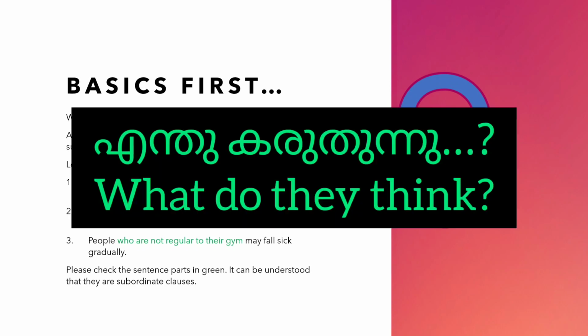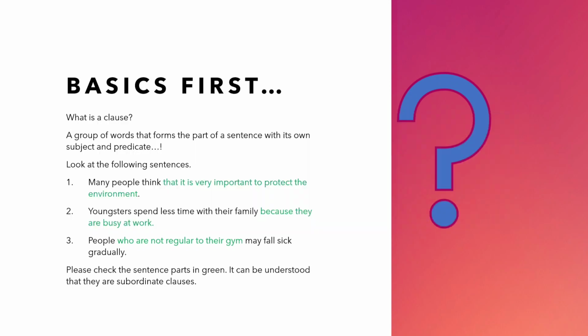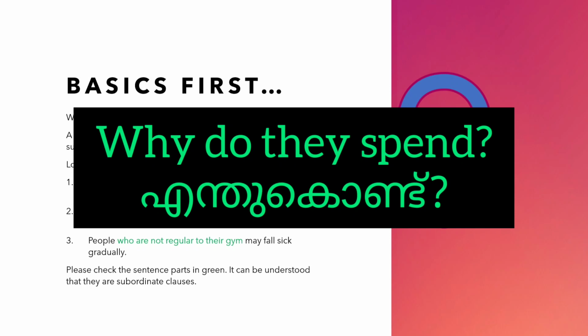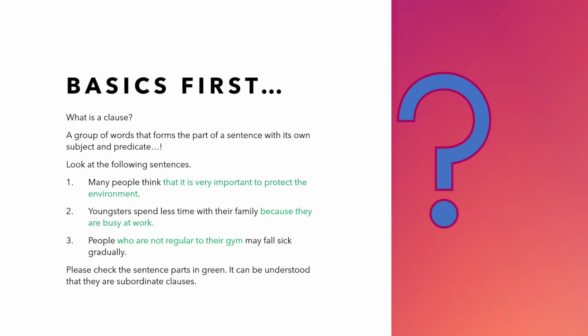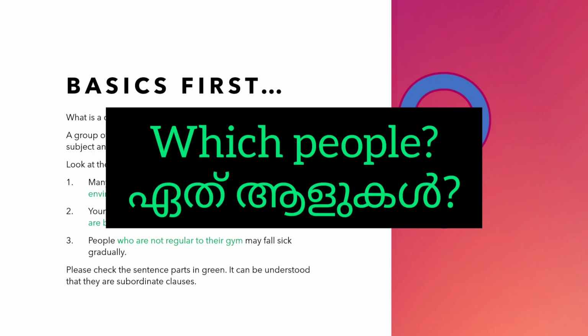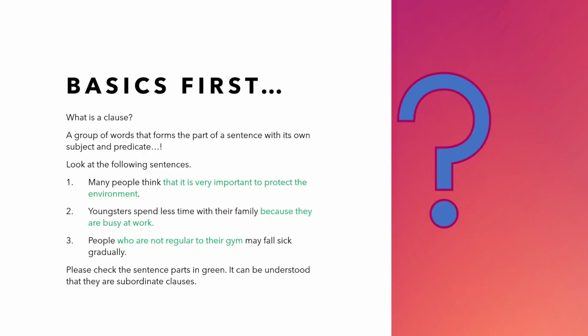So many people think, what do they think? That it is very important to protect the environment. Youngsters spend less time with their family. Why? Because they are busy at work. People who are not regular to their gym may fall sick gradually. So people may fall sick gradually. What kind of people? Who are not regular to their gym.